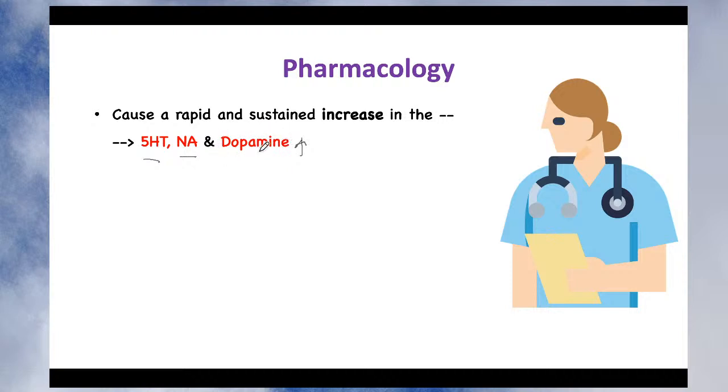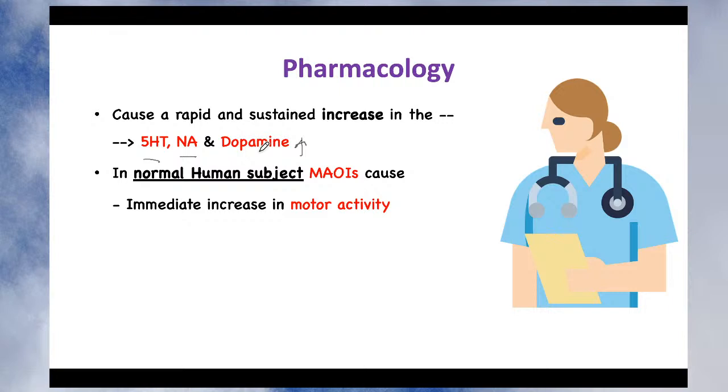Let's see what happens when these drugs are given to a normal human subject. If a person is not suffering from depression, and such a person is given this drug, what happens? When a monoamine oxidase inhibitor is given to a normal human subject, it produces an immediate increase in motor activity. We know that motor activity is increased because of the important neurotransmitter dopamine.